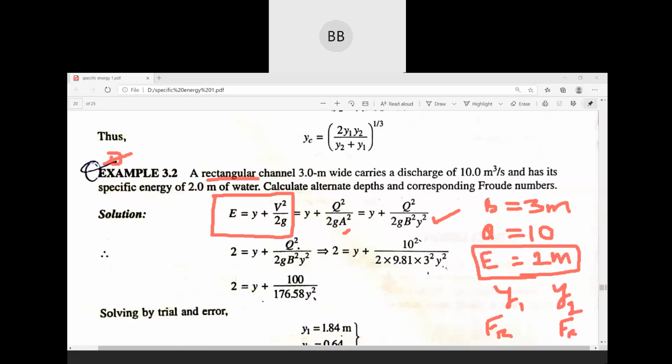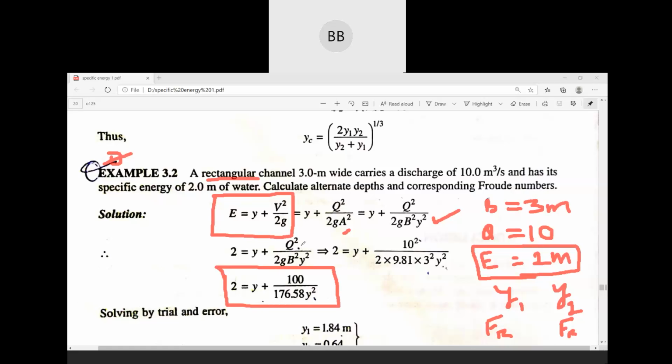Plus q squared. q is given as 10 meter cube per second, so you can substitute the value of q here, divided by 2g. The g value we all know is 9.81, so 2 into 9.81, minus the width of the channel, which is also given as 3 meter, so it will be 3 squared multiplied by y squared. Then you simplify, you will get this expression.